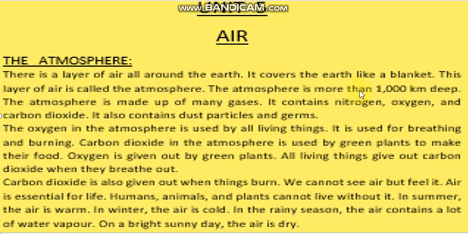This whole layer of air is more than 1,000 kilometers deep. The atmosphere is made up of many gases. As you know that air is a mixture of many gases, so this layer of air contains nitrogen, oxygen and carbon dioxide. It also contains dust particles and germs.